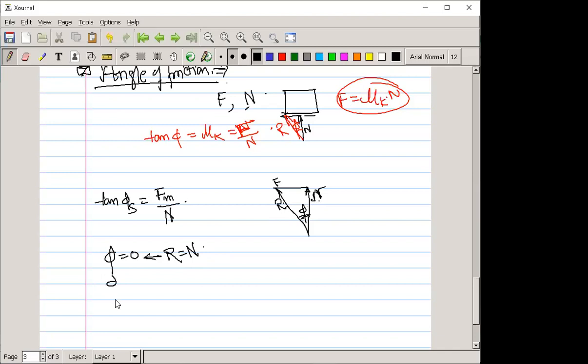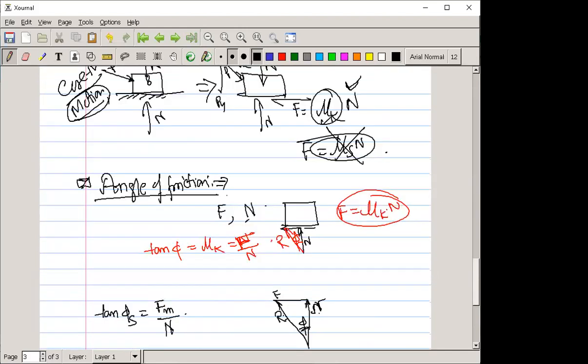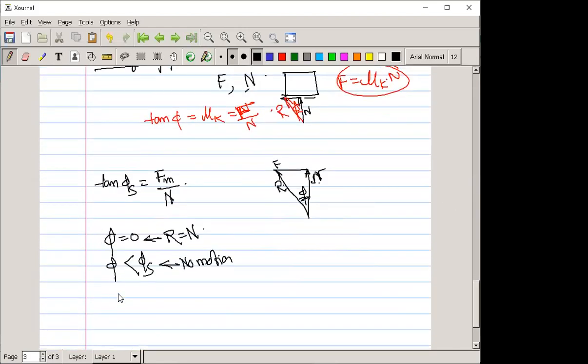And if phi is less than phi s, there is no motion. If you draw a diagram of friction and force, your body is within this range, meaning it does not move though force is applied, it is not yet in the moving condition. If phi is greater than phi s, that is the impending motion condition.